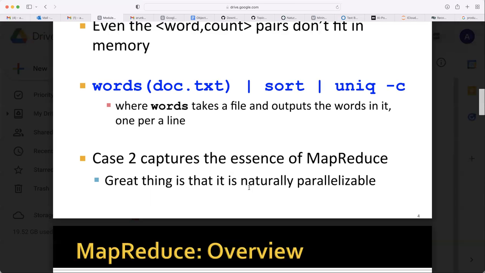So that's why you can assign the task of finding frequencies in one chunk to one computer or node, and another chunk to another node. So in parallel, without depending on what the other node is doing, they can compute them. Once they get the results, they can send them to the third node. That third node simply adds these counts for happy and for other words. So that is the parallelization happening in this case.